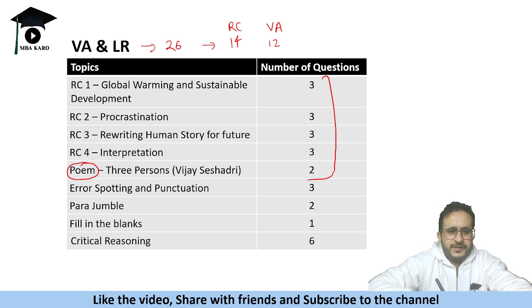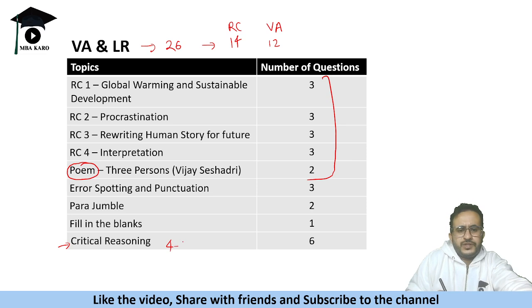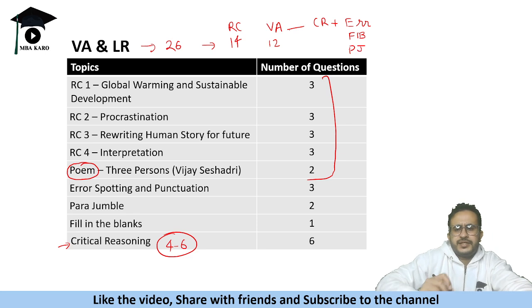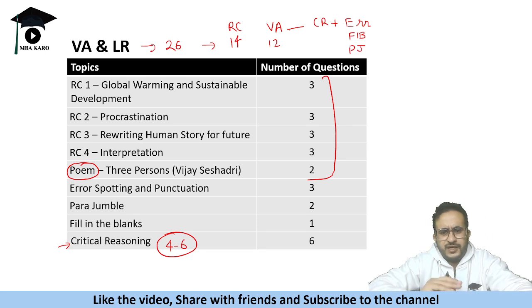And then in the VA section, they have critical reasoning. Every year they have around 4 to 6 questions on critical reasoning, right? That is certain. Then, besides critical reasoning, there are some other kinds of questions like errors, fill in the blanks, parajumbles, etc. So these are the kind of questions they have. It covers your grammar part as well as the verbal part. Okay, so this is the structure.